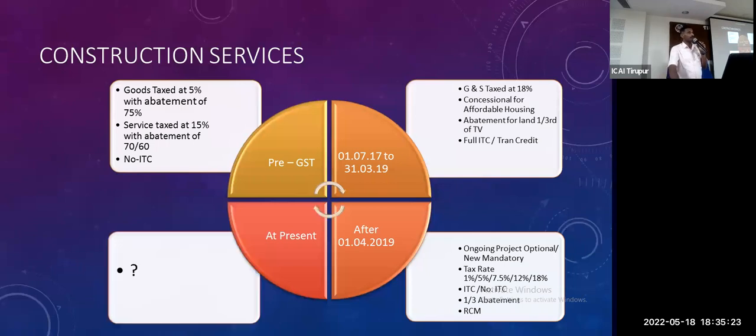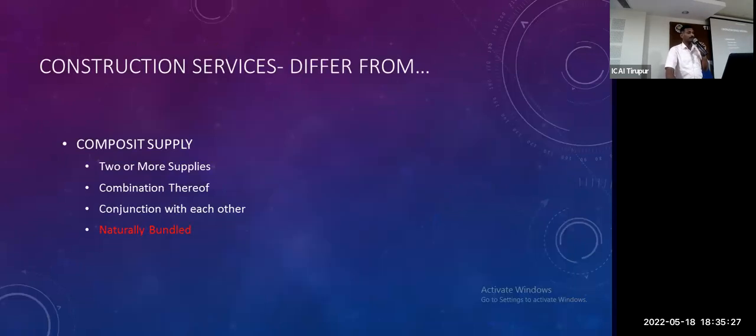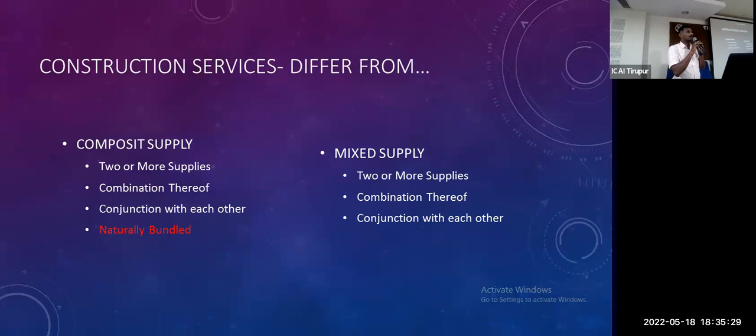Right now, we have to discuss each and every area. This is the major area we have to look at. First, we have to clarify whether a construction contract is covered under composite supply or mixed supply. That is the main thing.